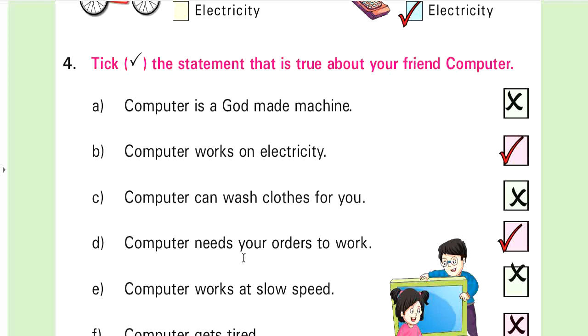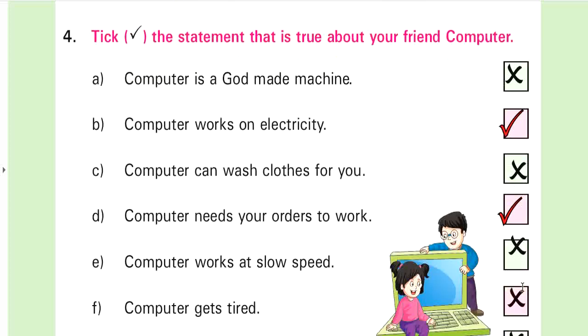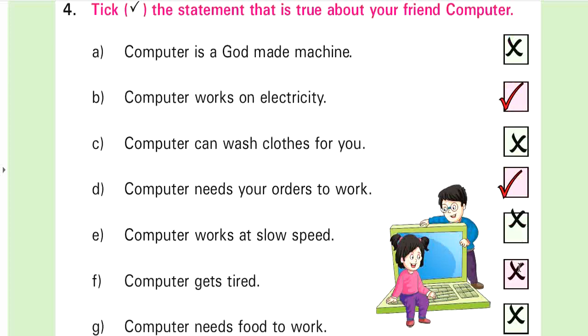Yes, computer needs our instruction or order to work. Put a tick mark in this box. Computer works at slow speed. No, computer works very fast. So put a cross in this box. Answer is wrong. That's why I have put a cross in this box. Computer gets tired. No, computer is a machine. It never gets tired. So the answer of this question, F part, is wrong. So you have to put a cross here.